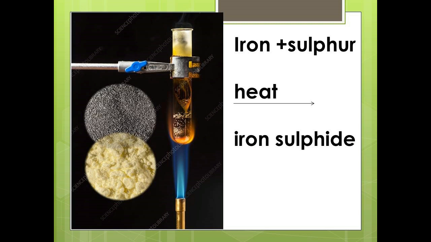Iron plus sulfur, when heated, gives iron sulfide. The iron sulfide formed has totally different properties to the mixture of iron and sulfur. Here iron is an element and sulfur is also an element. When we heat these two elements, it gives one compound, that is iron sulfide.